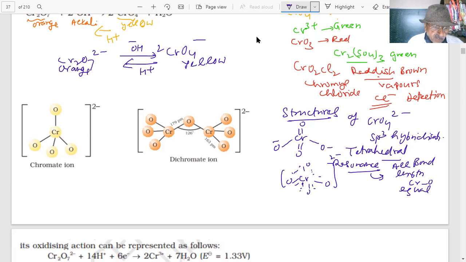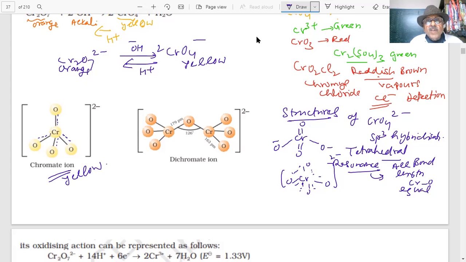The double bonds can shift, and you can see the yellow color. This is the chromate ion, yellow, 2 minus. This is a resonance hybrid, actually, as I said. The double bond is resonating, so all the bond lengths will be equal.